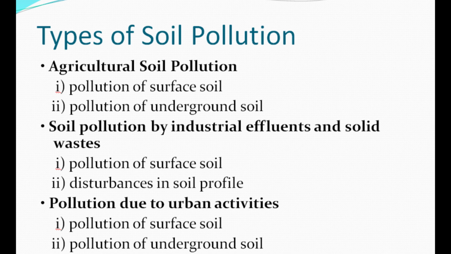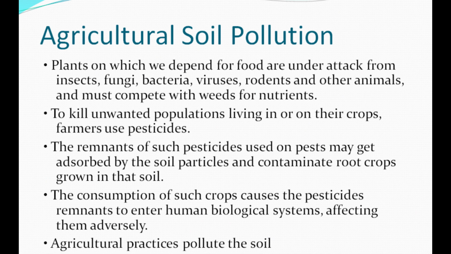Types of soil pollution. Agricultural soil pollution includes: one, pollution of surface soil; two, pollution of underground soil. Soil pollution by industrial effluents and solid wastes includes: one, pollution of surface soil; two, disturbances in soil profile. Pollution due to urban activities includes: one, pollution of surface soil; two, pollution of underground soil.